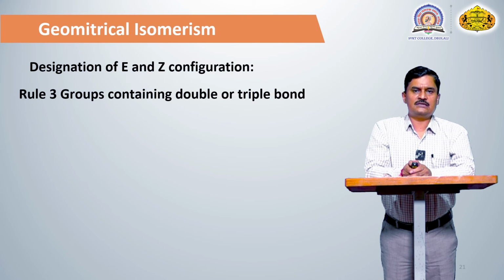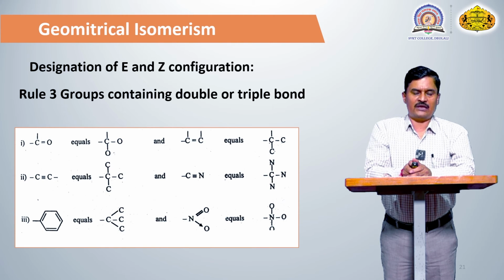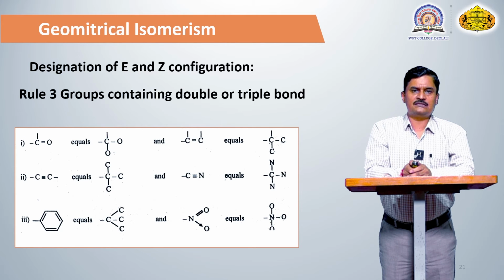Then the third rule is about multiple bonds. If there is a multiple bond, for example a carbon-carbon triple bond or a carbon-nitrogen triple bond, it is considered equivalent to multiple single bonds. A double bond indicates that the carbon atom is attached to another 2 atoms. A carbon-carbon triple bond means the carbon atom is attached to 3 carbon atoms. Similarly, a C triple bond N is attached to 3 nitrogen atoms, so they are considered equivalent. So the third rule is also important.